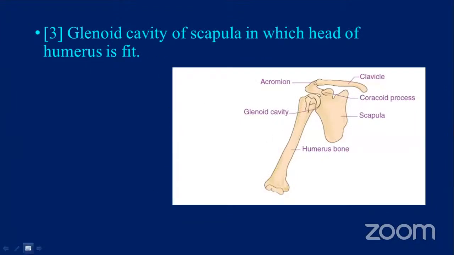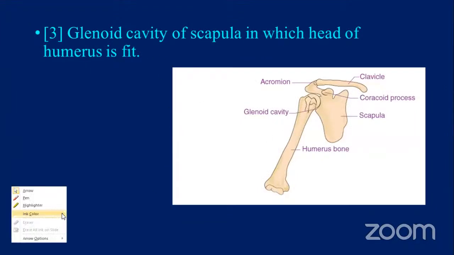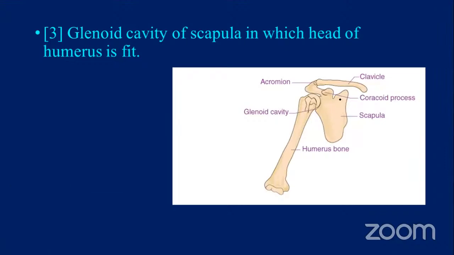Glenoid cavity, where is that glenoid cavity? Just imagine. Okay. This part is the glenoid cavity. See this part. Okay. This part, this part is the glenoid cavity. Okay. And then the scapula is there. Where is the scapula? See, this is the scapula. This part. And then which head of the humerus fits? Where the humerus bone is there? This part is the head. Okay.